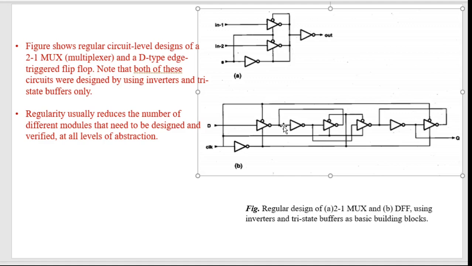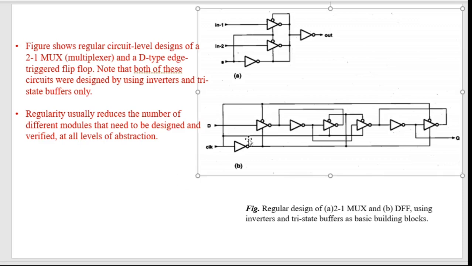So here also in this D flip-flop, the types of components used are just two types: one is the inverter and one is the tri-state buffer. What is the number of components used here? The number is 1 2 3 4 5 6 7 components. But what are the different types of components used here? Two. One is this inverter, and then tri-state buffer, tri-state buffer, and tri-state buffer.